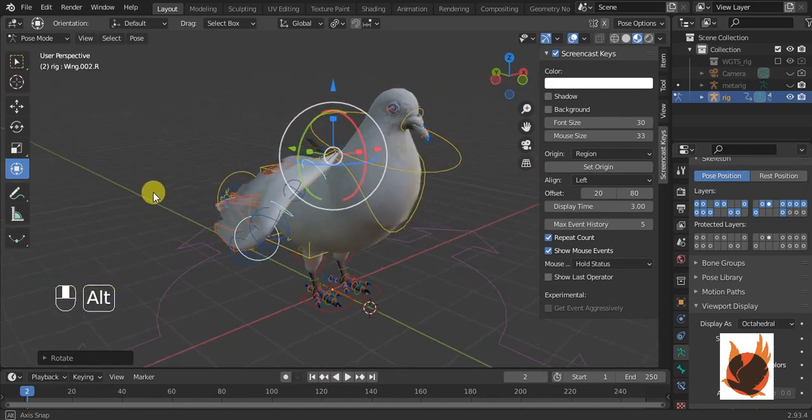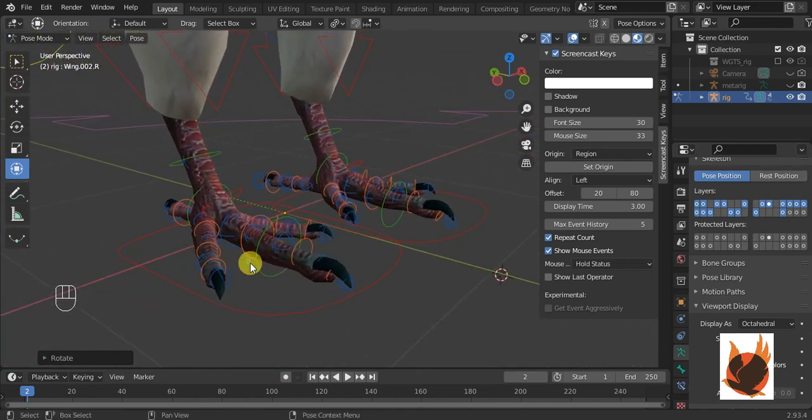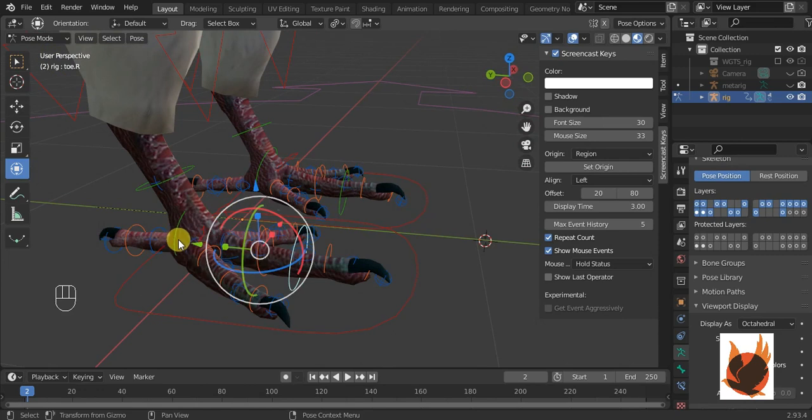The next time I am going to show you how to weight paint this bird. It will have many problems here. Let me show you.